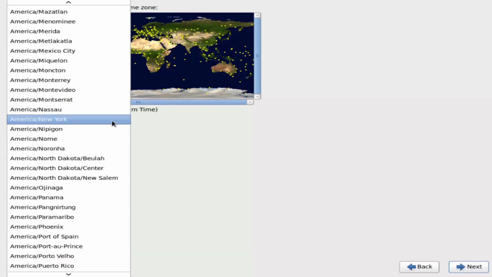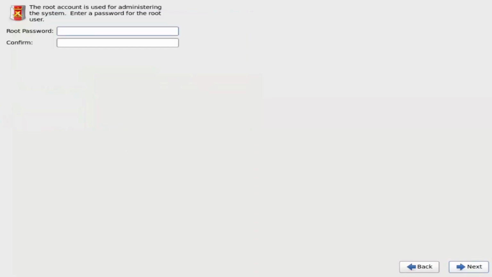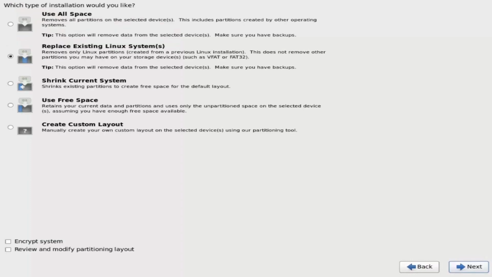Select the required time zone from the selected city list and click Next. Type the password in the root password. Re-enter the same password in the Confirm box and click Next. This now allows you to select the partitioning setup.